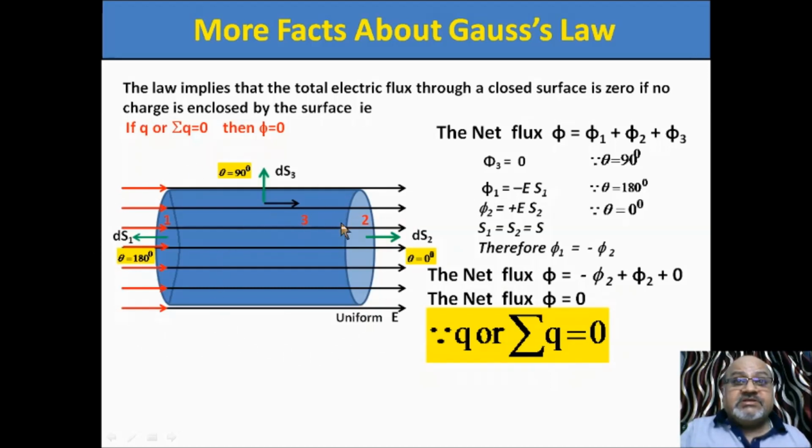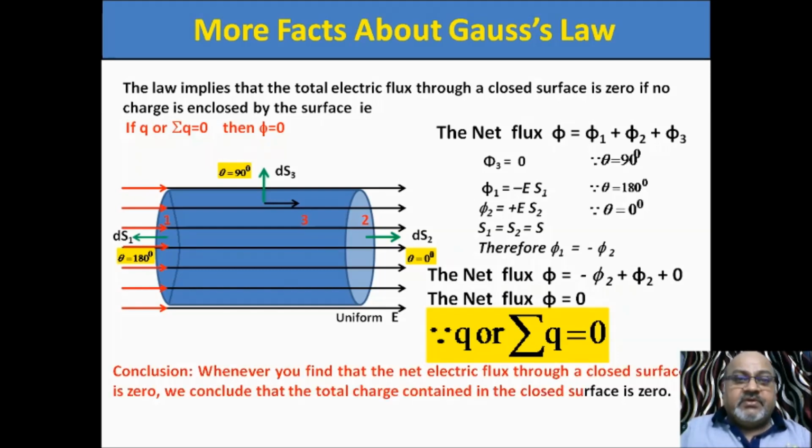So although this closed surface is placed in the electric field, there is no flux linked with this closed surface because there is no charge enclosed by this surface. Remember this point. This is very important, as this yellow box is highlighting.